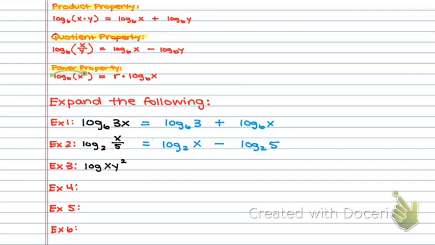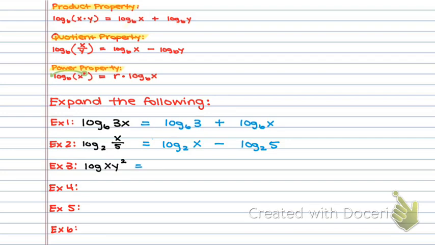Okay, so I see several things here. But the first thing that I see is that x and y squared are being multiplied. It is very important that you do not think that it's like this, okay? Just y is being squared, not xy. So I'm going to start there.